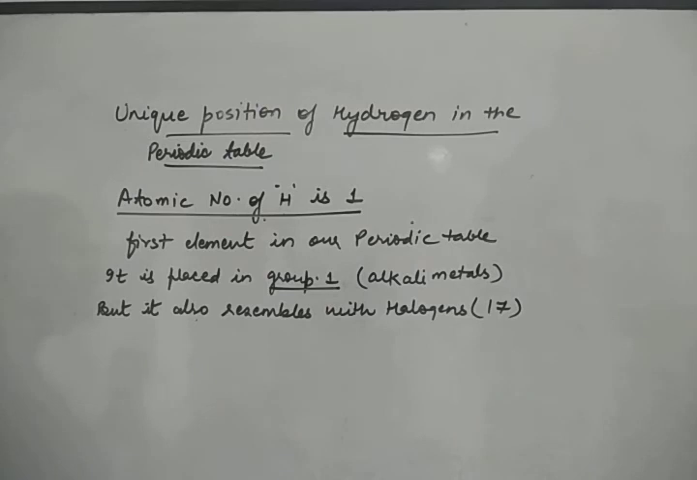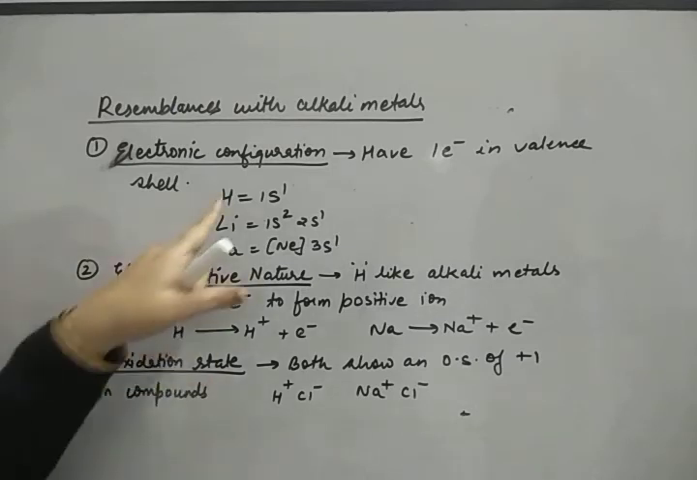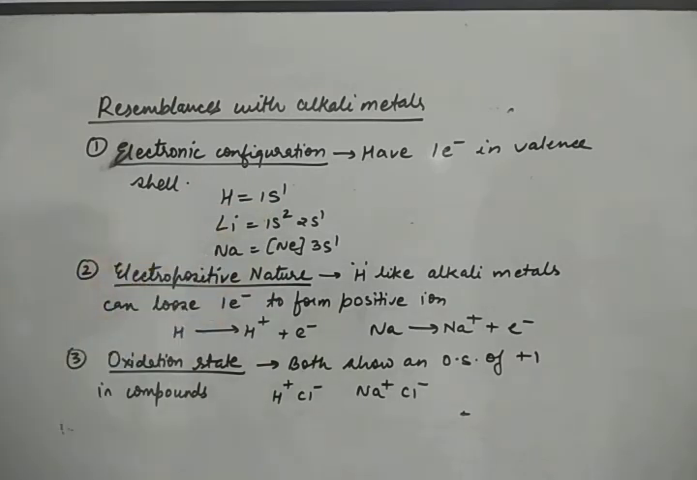Now we are going to discuss the position of hydrogen in the periodic table. First we are going to discuss how hydrogen resembles alkali metals. The first resemblance is in the electronic configuration. Hydrogen has one electron in the valence shell and the alkali metals also have one electron in the valence shell. So it is placed along with alkali metals. You can see hydrogen is 1s1, lithium has atomic number 3, so it is 1s2 2s1. Likewise sodium is [Ne] 3s1. So they have one electron in the valence shell.